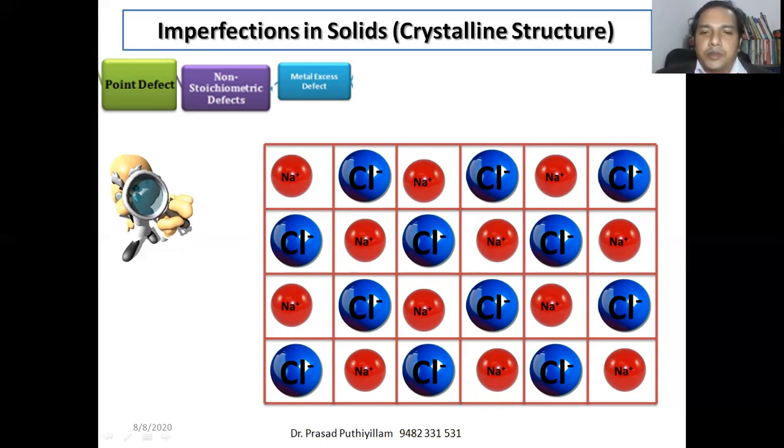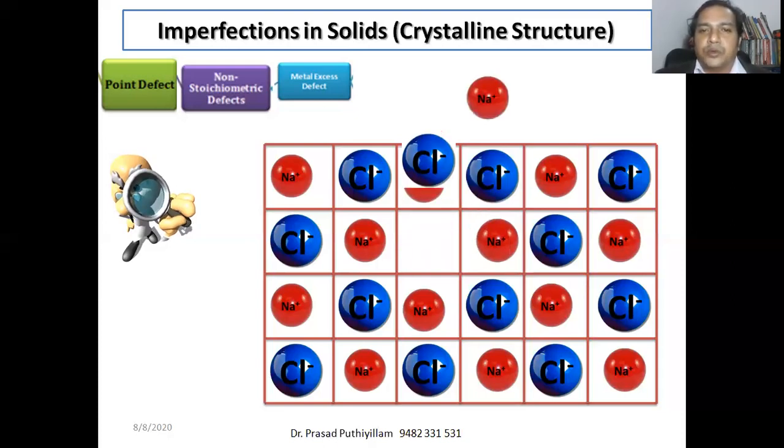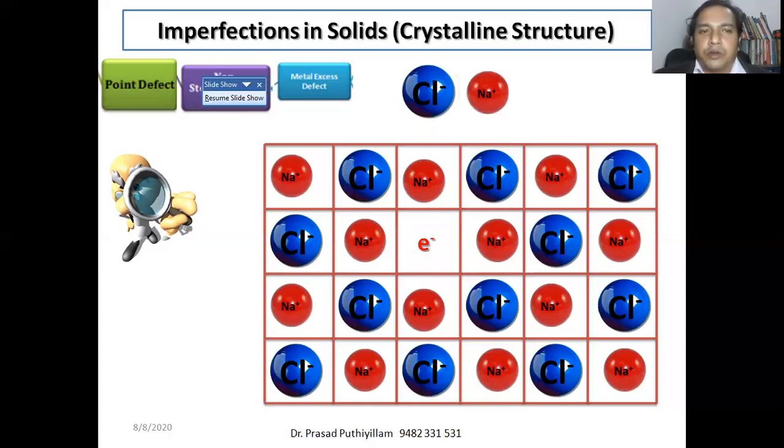When sodium deposits on the sodium chloride lattice, some of the Cl-, the chloride ions, may diffuse with the sodium and become sodium chloride, and come out of the crystalline structure. When sodium comes, it becomes a sodium ion, Na+, and it combines with Cl-, or Cl- diffuses through with the sodium ion and becomes sodium chloride.